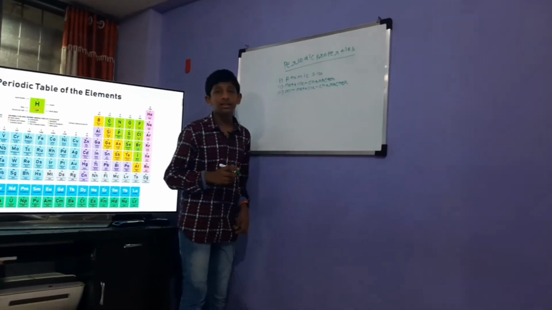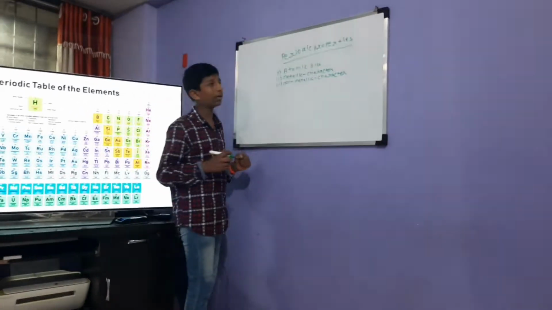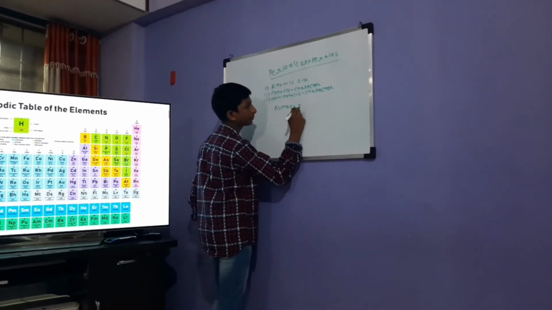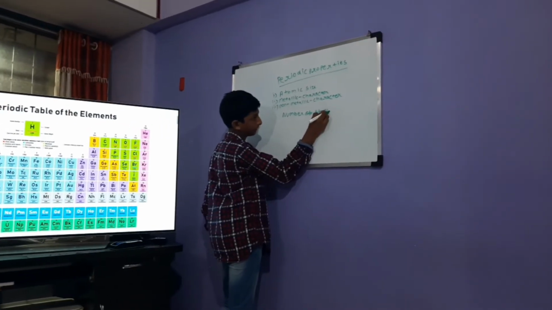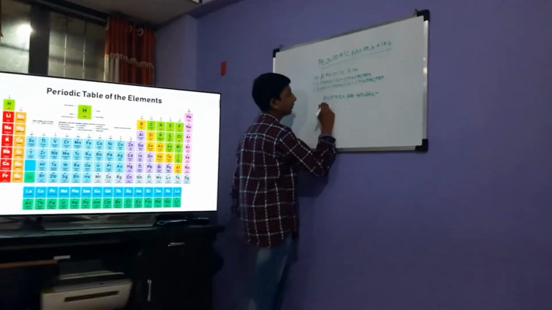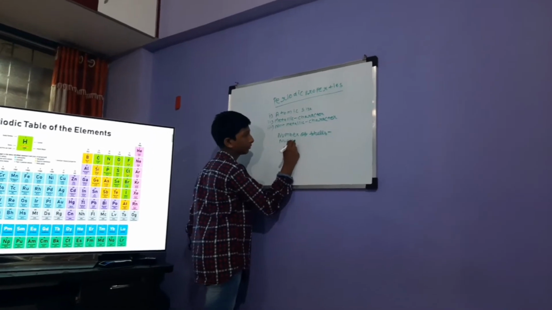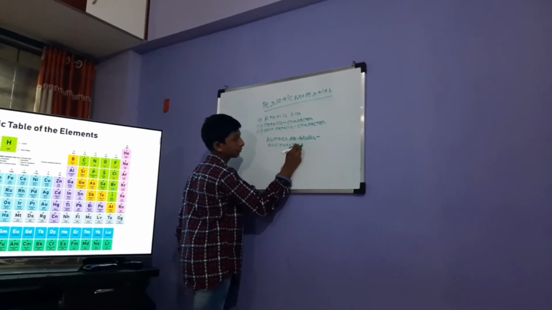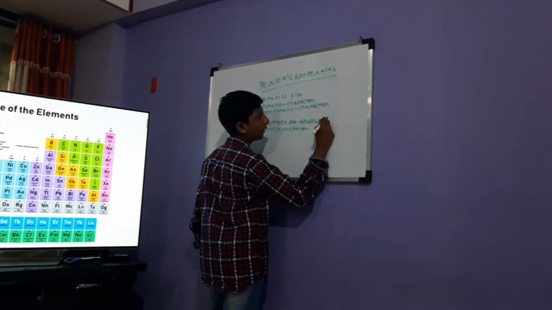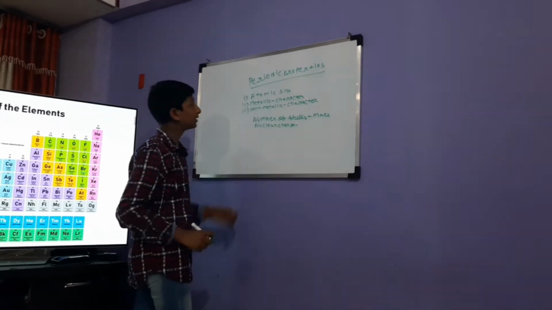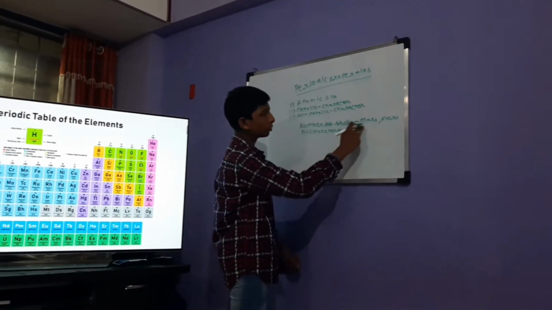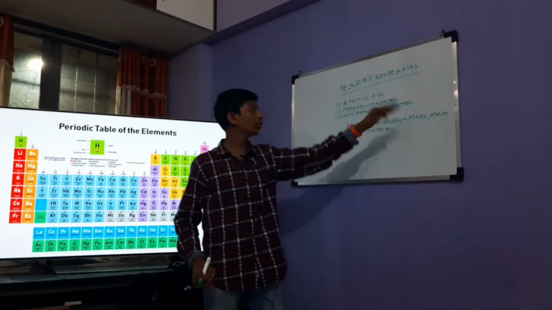Now the atomic size. As we know, the atomic size also will depend on the number of shells and the nuclear charge. The more the number of shells, the more the atomic size.